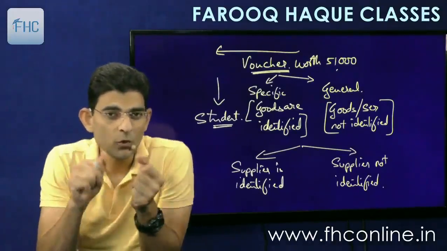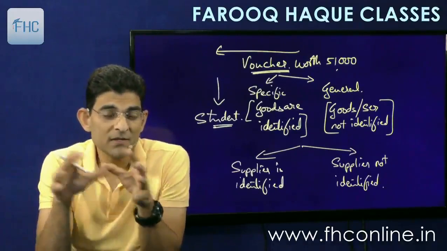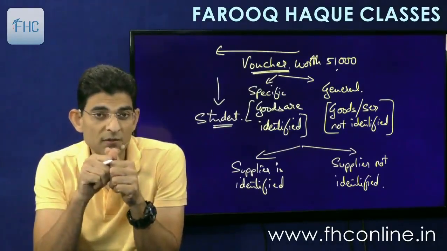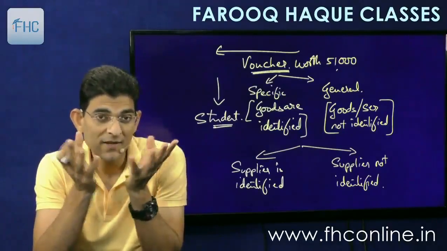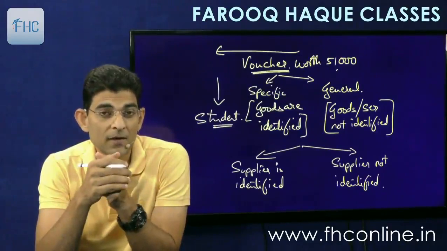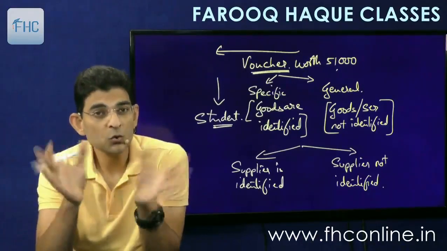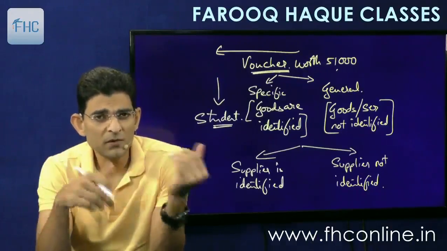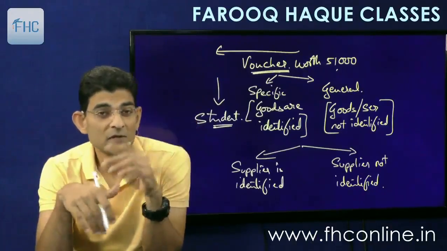Amazon is just an electronic commerce operator. The actual suppliers are other persons. So Amazon gives me a voucher and says that okay, you can buy on our site anything worth so and so at a future point of time. But whom you are buying with is not known. You can buy from XYZ Limited, you can buy from this, you can buy from there, you can buy from anywhere. So it can happen.